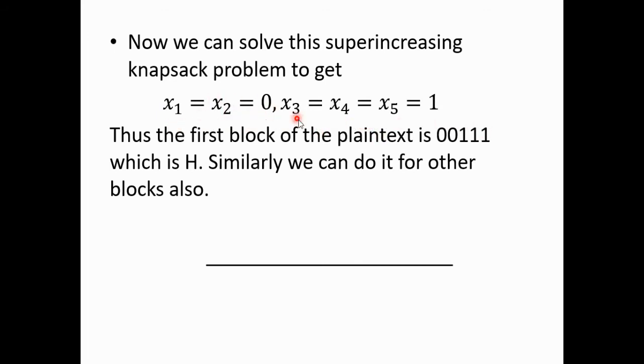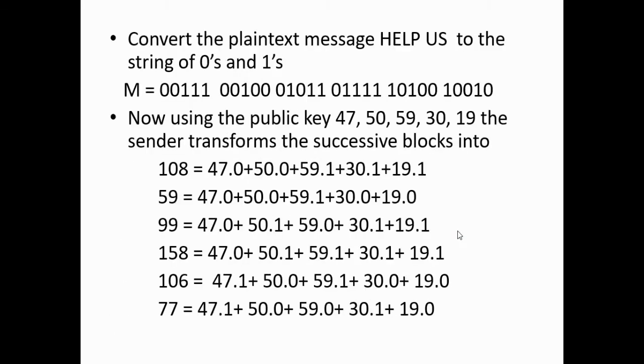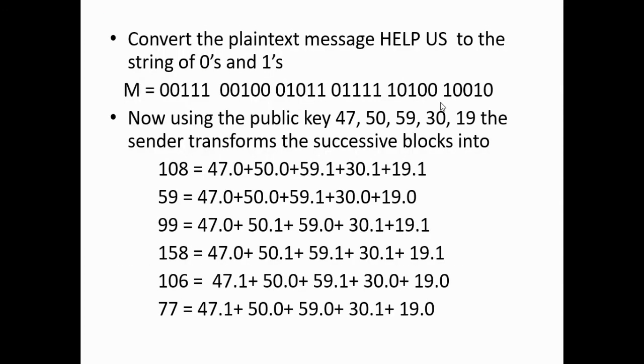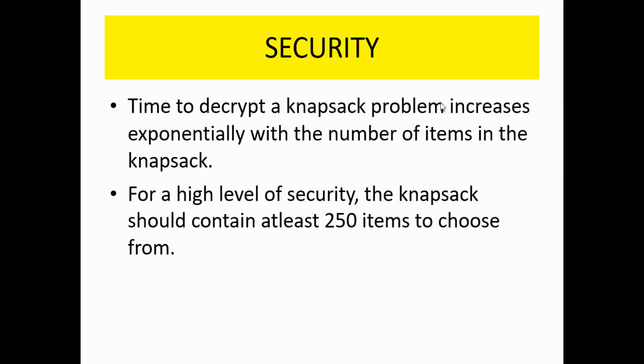So x1 and x2 are 0, and x3, x4, x5 are 1. So the first block will be 0, 0, 1, 1, 1. And from the table you can verify that this is H. Similarly, you can do it for the other blocks also and you can find the whole message, HELP. So that is left as an exercise. You can do it.